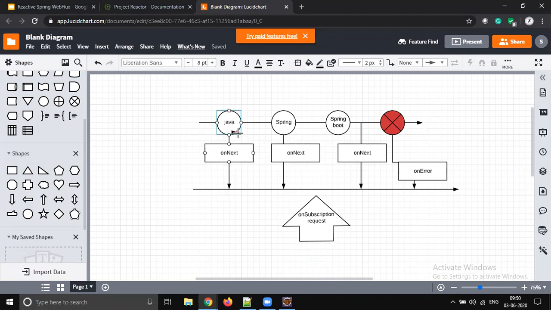On next, Java is going to come here. So on next, okay. So it's like a time series, right? You just think like it's a series of time, right? So the data will be flowing from top to bottom approach.